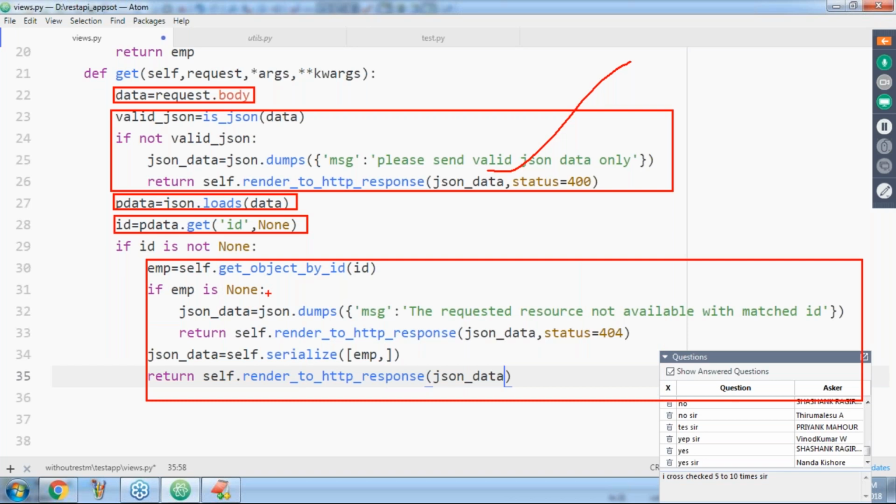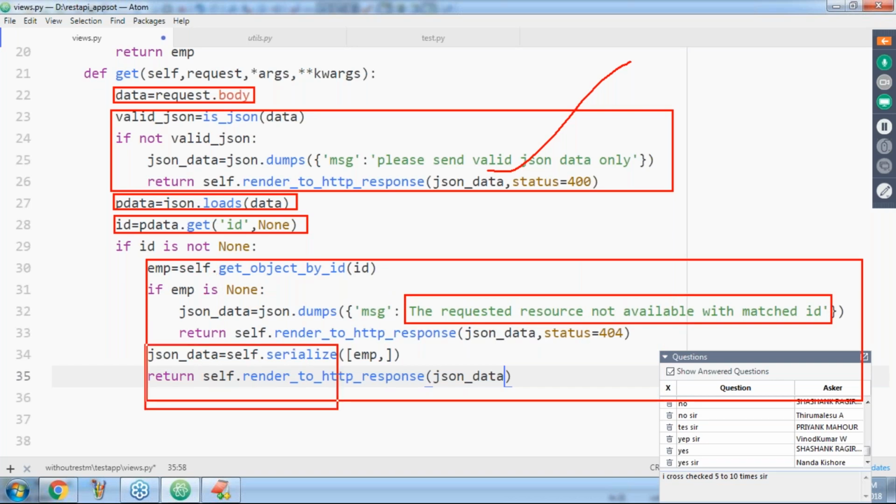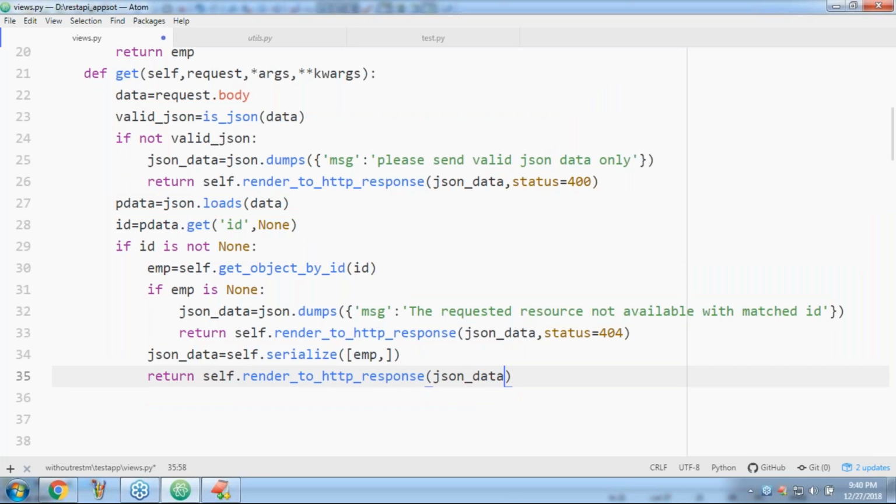If the corresponding employee is not there, provide that the requested resource is not available. If the corresponding object is there, provide that object info in the form of JSON to the partner application. Everything is clear? You have to understand the code. Any doubt up to this? Okay, what is the next thing?